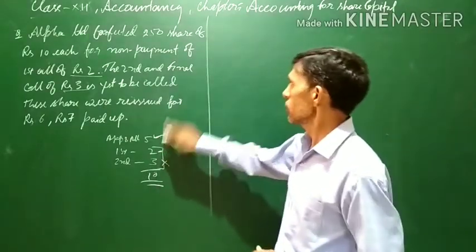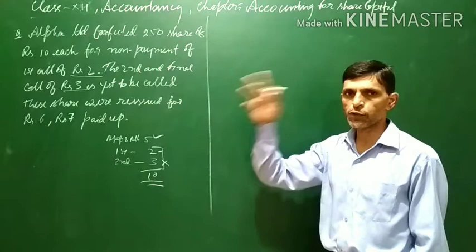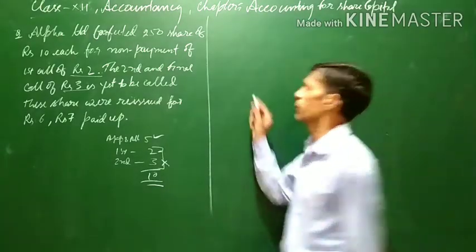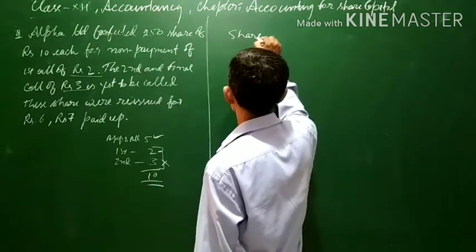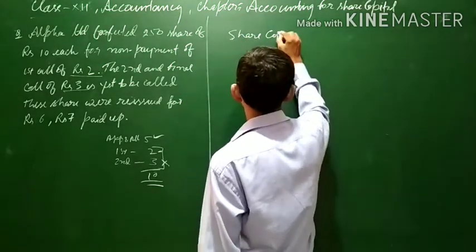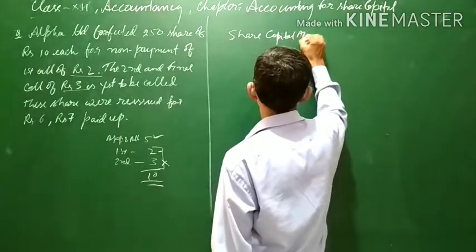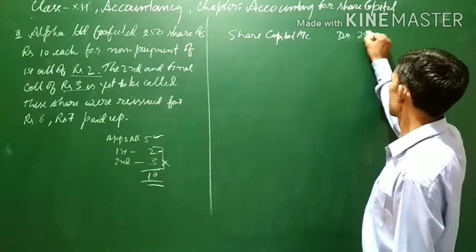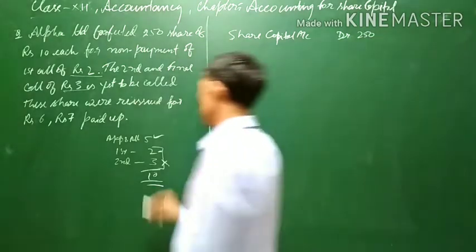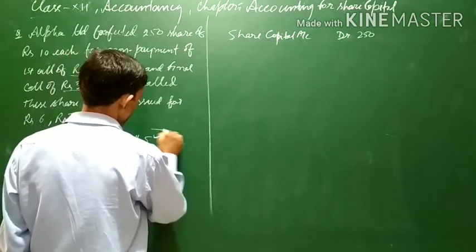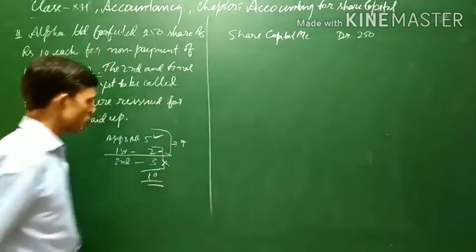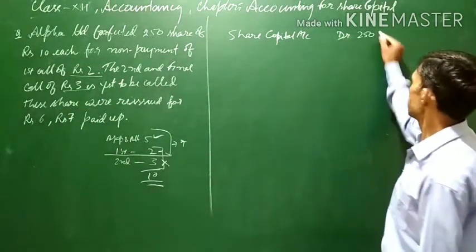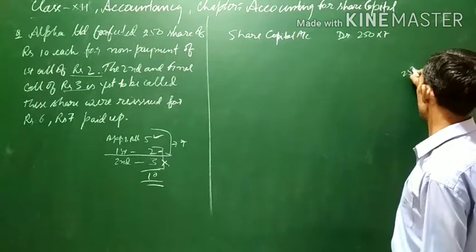So first of all, the general entry for forfeiture is that we have to debit the share capital account, and the amount will be number of shares into called up amount. 250 is the total number of shares, and the called up amount is up to the first call. Only 7 per share has been called up, and 3 rupees is still to be called. So 250 into 7 will be the amount to be debited.